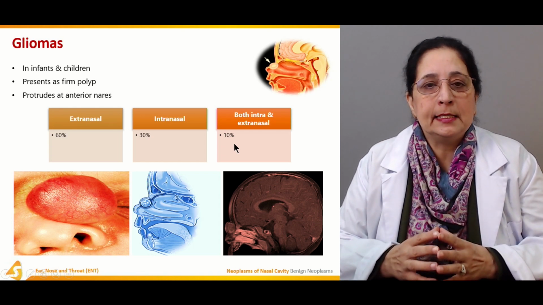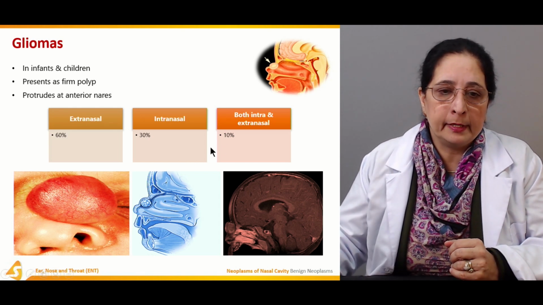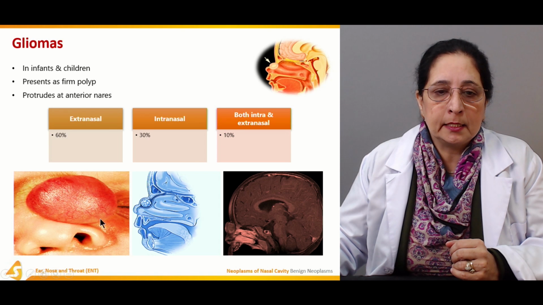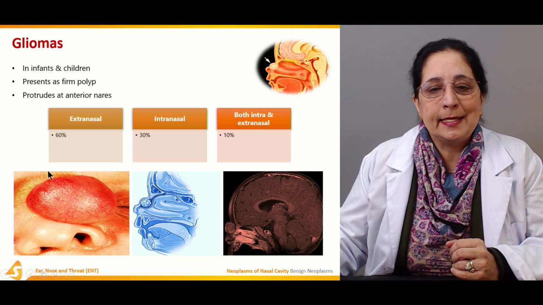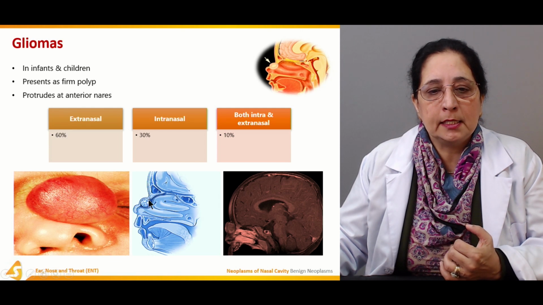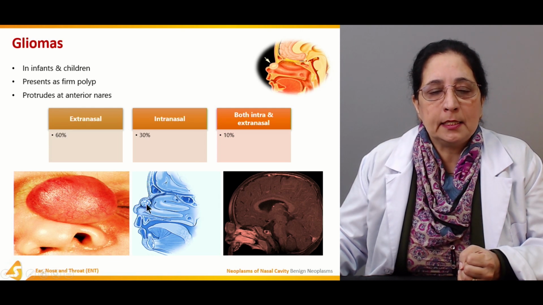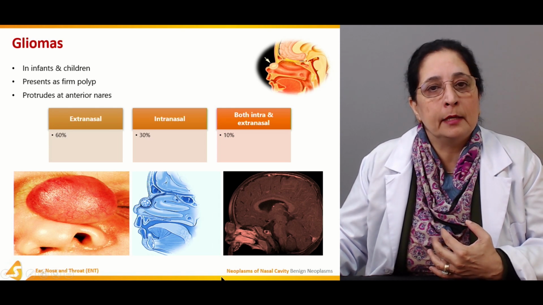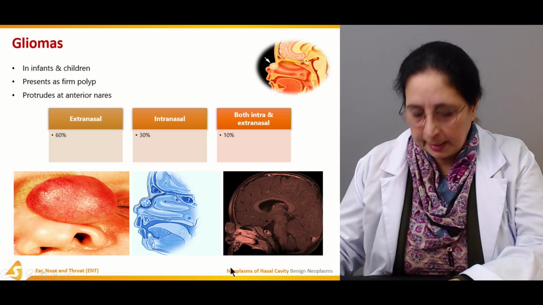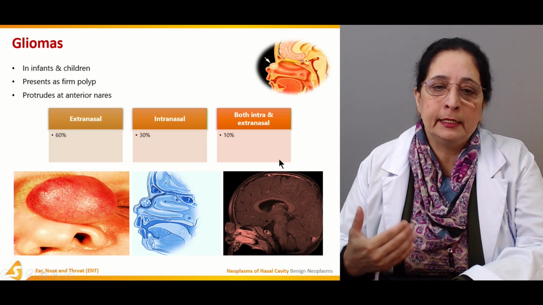So extranasal gliomas are more common here. You can see it's a big glioma which is present extranasally on the outside. This is the intranasal, inside the nasal cavity, and we have both intra and extra in about 10% of the cases, and they are common in the children.